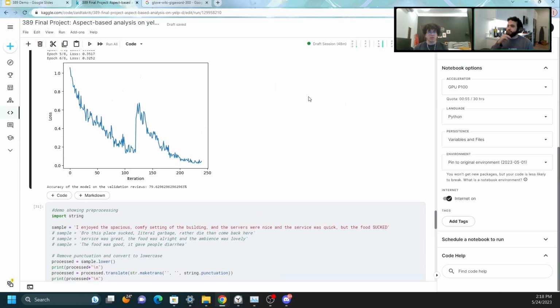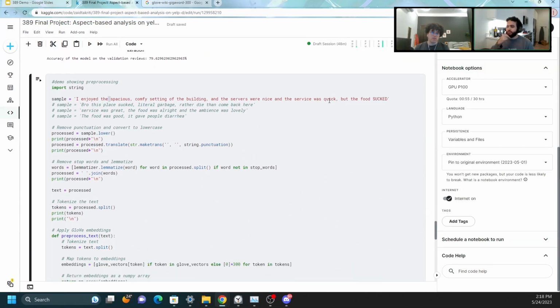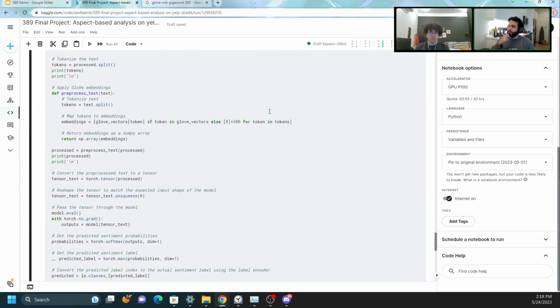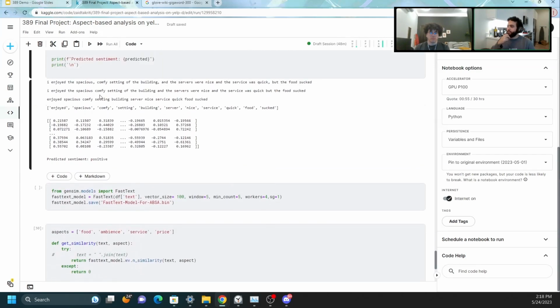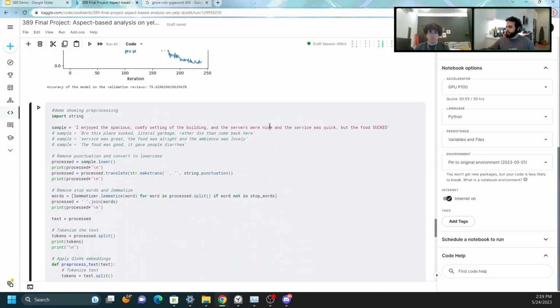We can actually demonstrate how our model functions. Over here, we can input a sample text. This one says, "I enjoyed the spacious, comfy setting of the building, and the servers were nice, and the service was quick, but the food sucked." So this is detected as an overall positive rating. As we can see here, after some of the pre-processing takes place, the sentiment is predicted as a positive text.